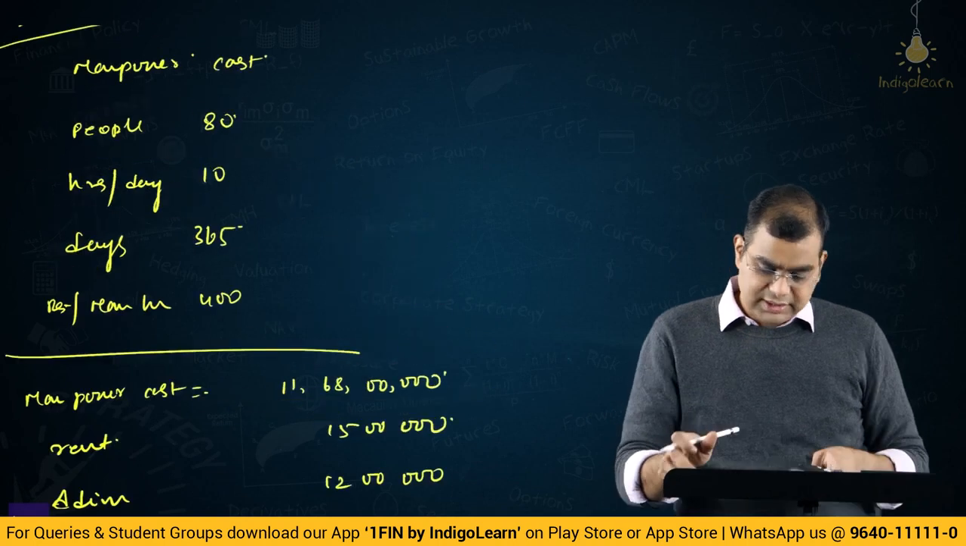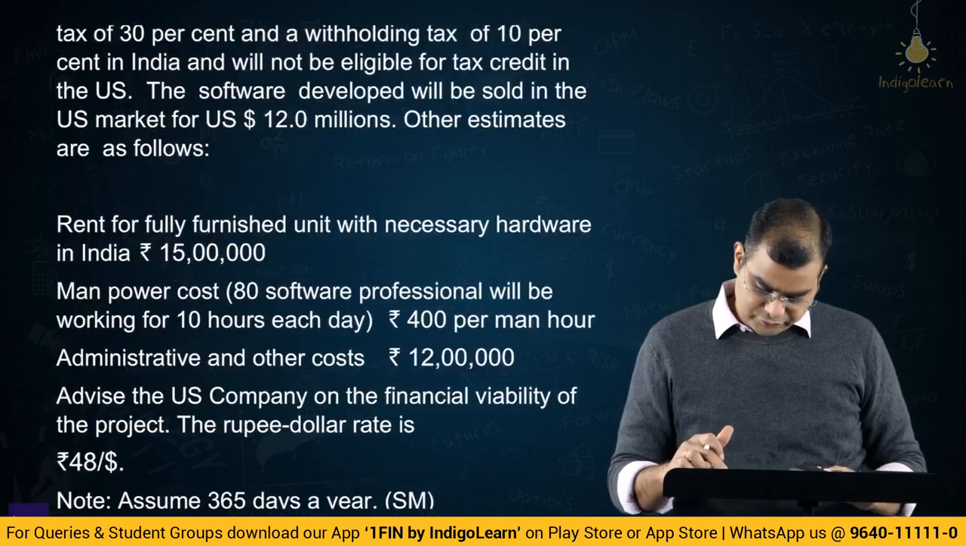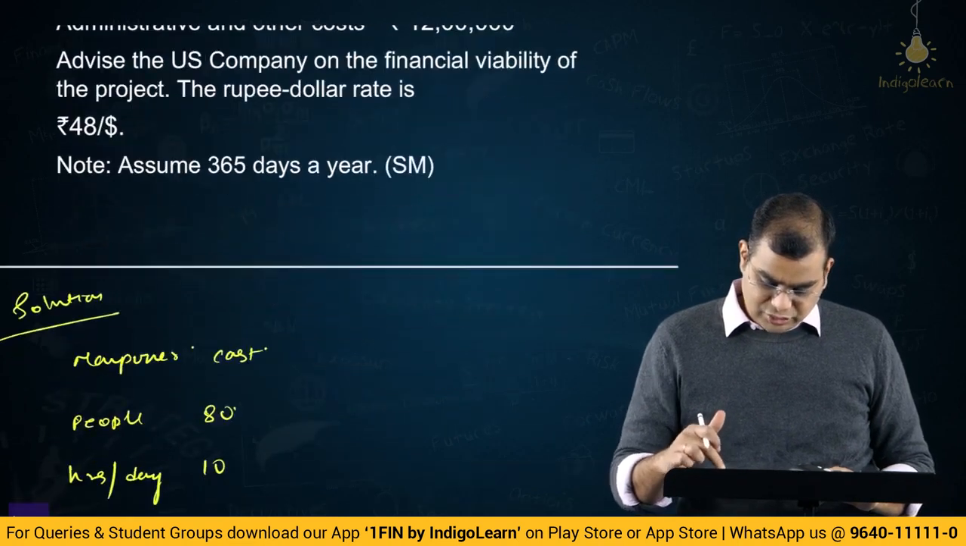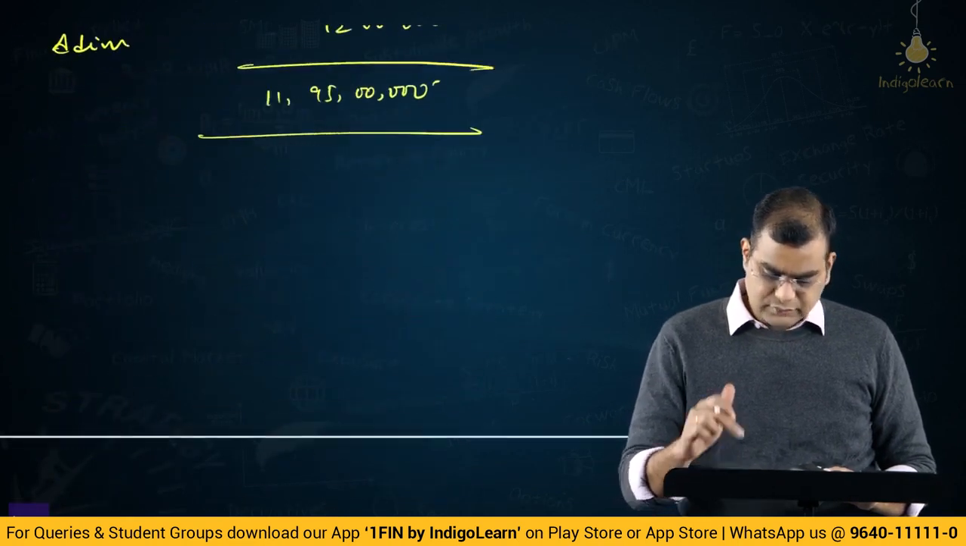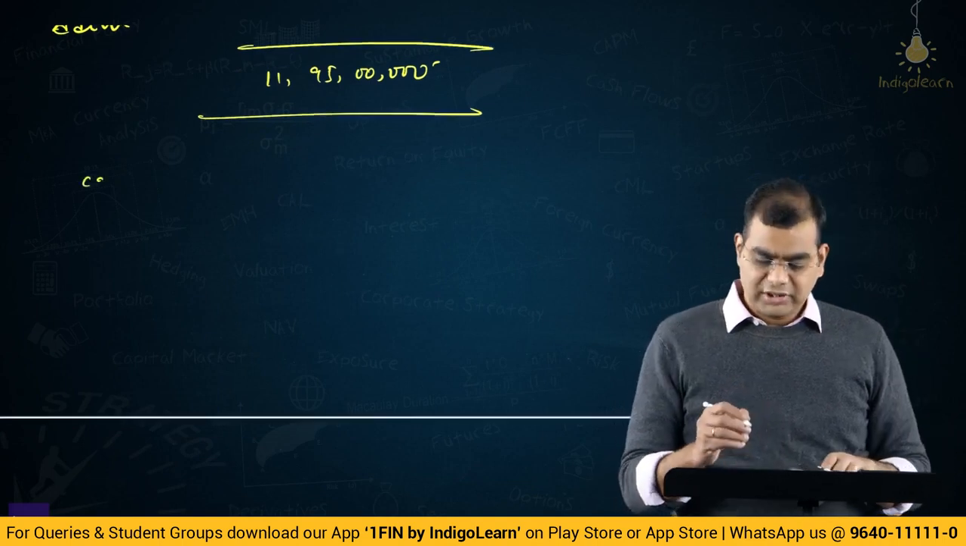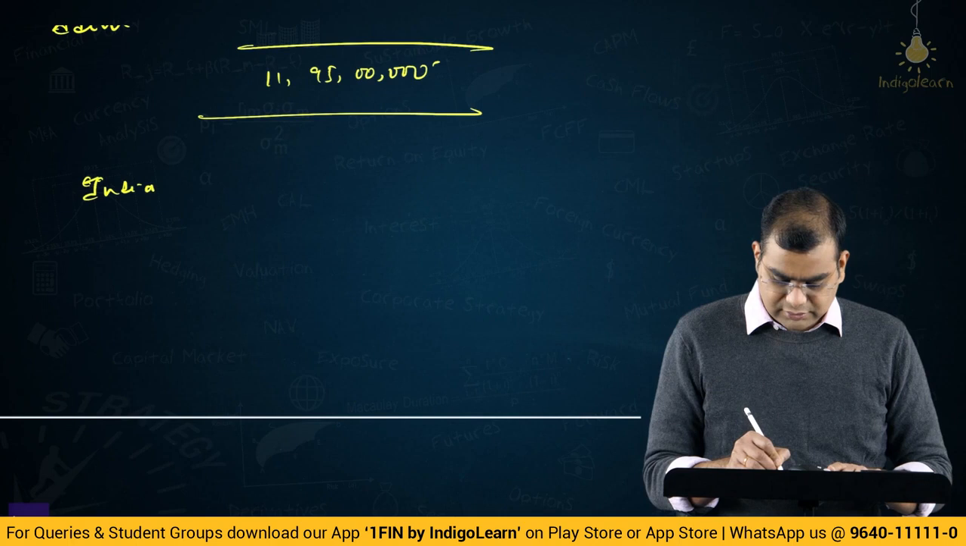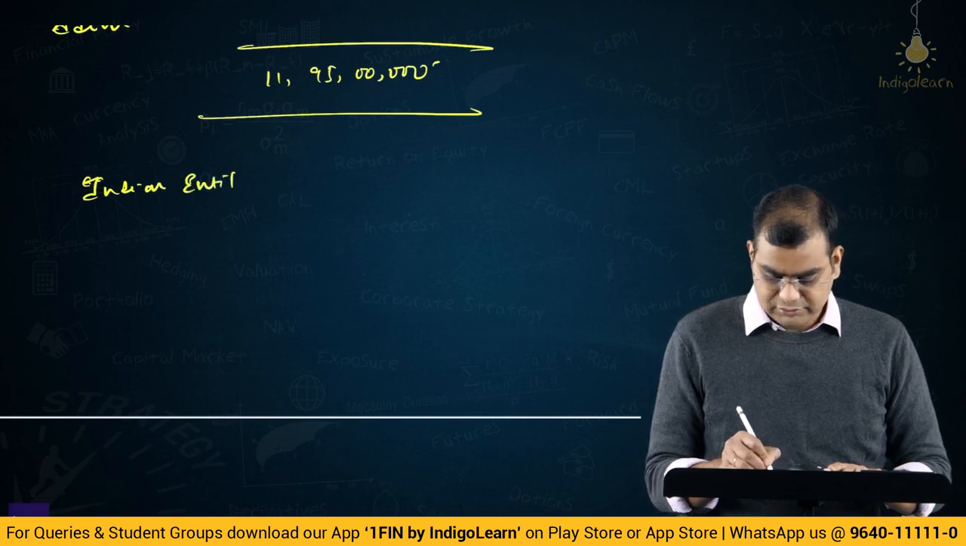Okay, this is the total cost. Is there anything else that they have asked or given actually? No. Right, now you come back to the question. So this 11 crore 95 lakhs is in rupee terms. What is Indian entity revenue?